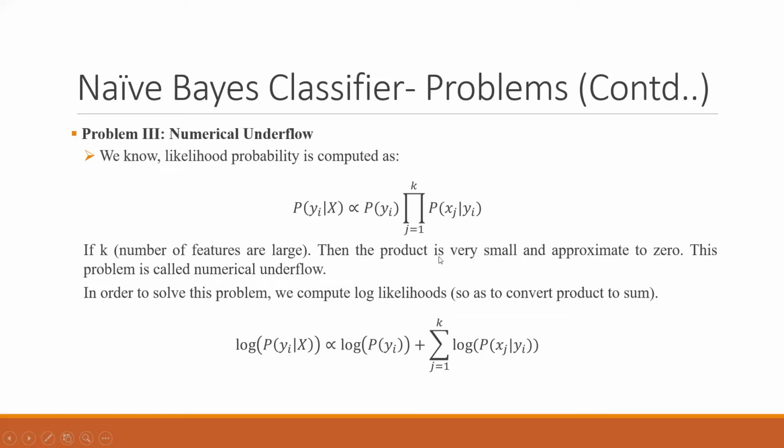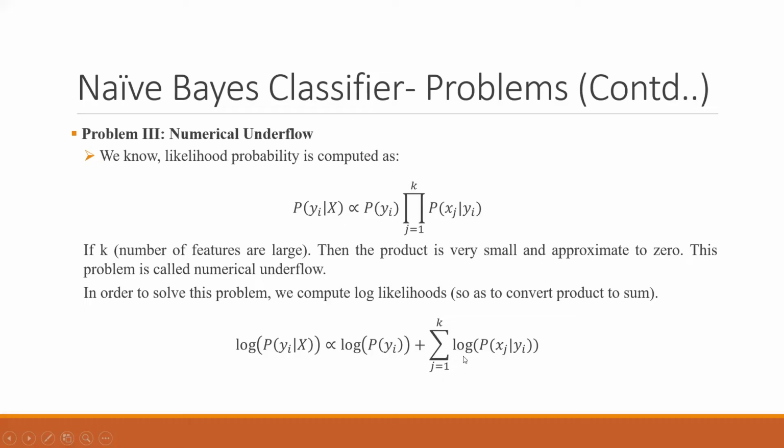Now how to solve this? To solve this, we have added this log value here. So in order to solve this problem, we compute the log likelihood. Instead of just calculating the likelihood, we calculate the log likelihood, and when we apply this log, we have to do the summation. We all know that for a product, when log is applied, the values are added with each other, right? If there was multiplication of m into n, then log of mn will be log m plus log n. So that's the logic behind this.